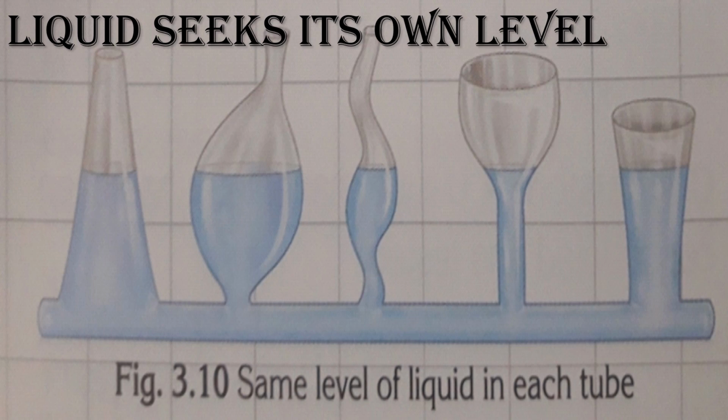Okay children, it seeks evenly. Okay, in each container you can see it is spread evenly. The children, in all of them it is at the same level, isn't it? So you can see the same level of liquid in each tube, even in irregular shapes. So that is the last characteristic, that is, the liquid seeks its own level.